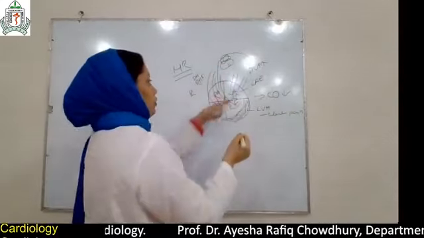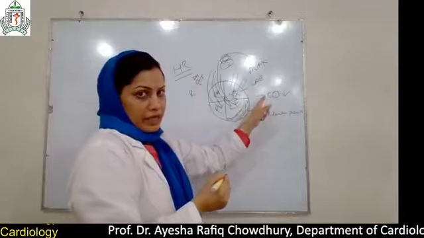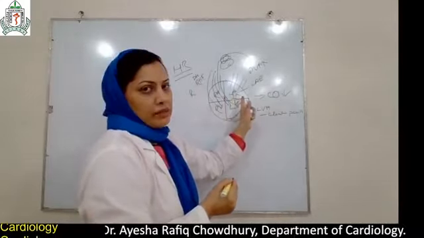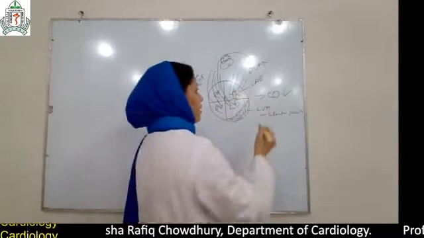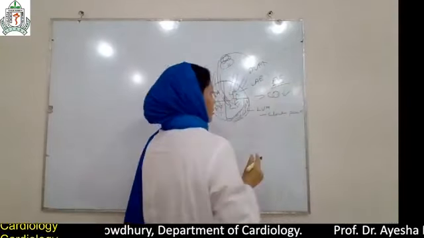All this occurs due to back pressure. When the LA is enlarged, there is stagnation of blood and atrial fibrillation. When atrial fibrillation occurs, the patient feels palpitations.